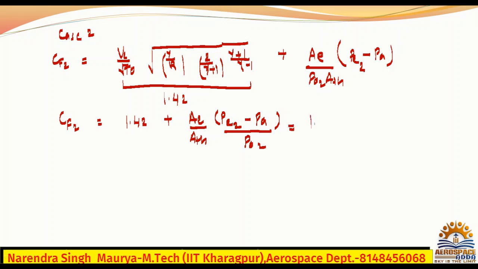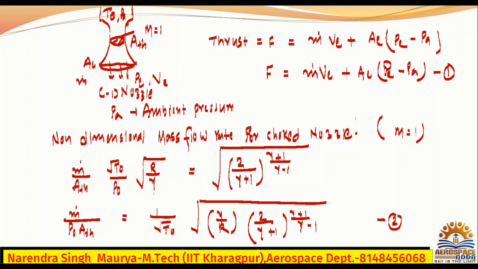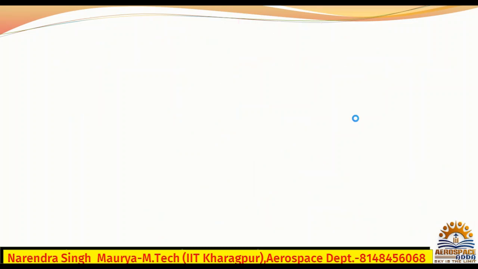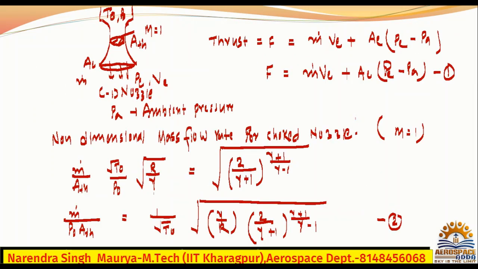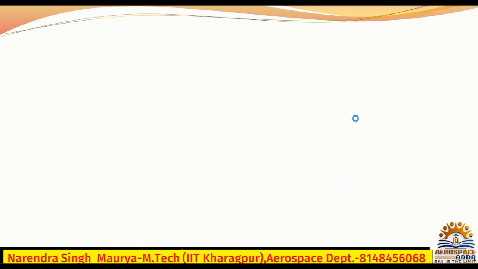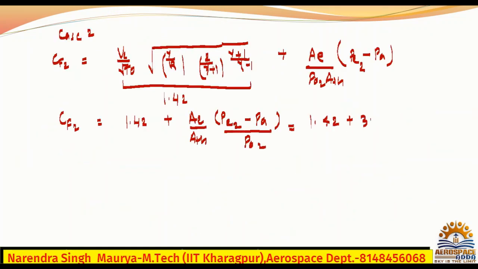Now this is 1.42 plus what is AE by ATH? They have given us AE by ATH. How much have they given? Check in the problem. 3.5, they have given 3.5 in the problem. In bracket PE2, you have calculated 2.5 bar, minus the atmospheric pressure, which is 1 bar.